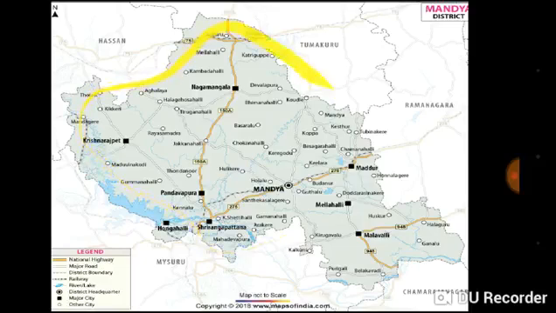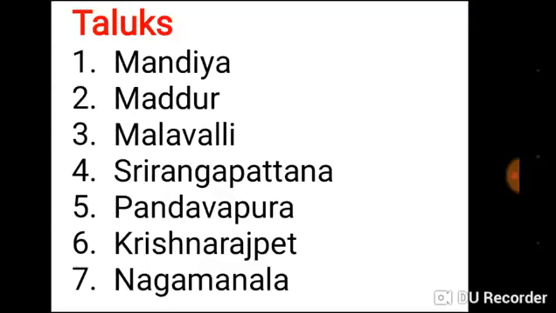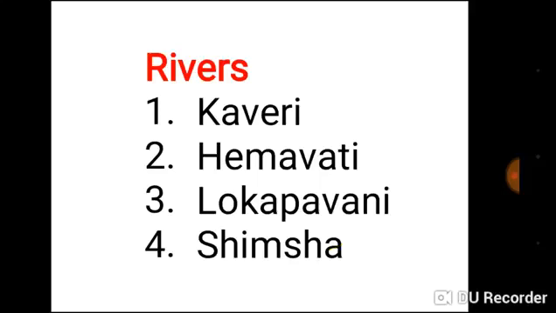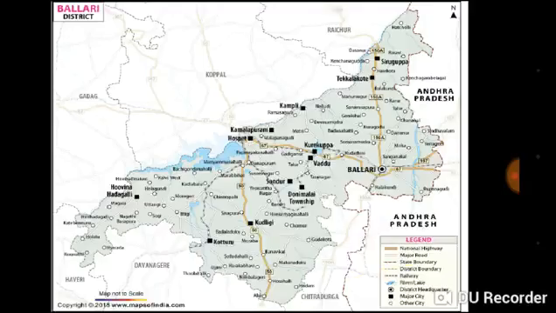Our next district is Mandya. Here is the area of Mandya district. In Mandya district there are 7 taluks: Mandya, Maddur, Malavalli, Srirangapatna, Pandavapura, Krishnarajapet, Nagamangala. The rivers which flow in this area are Kaveri, Hemavati, Lokapavani, Shimsha. Our next district is Ballari district.